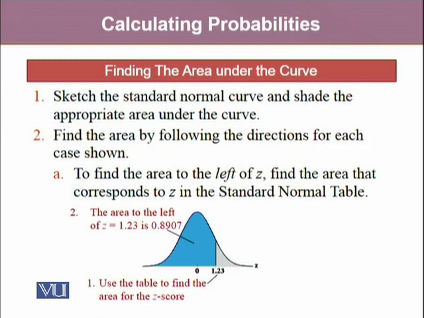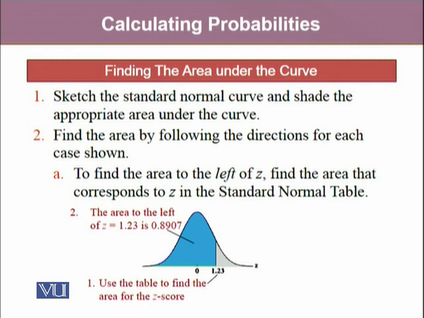Whenever we need to find the probability using z-scores and the table for the cumulative probabilities, I first suggest that you sketch the standard normal curve and shade the appropriate area under the curve for which we want the probability. Secondly, find the area for each of the cases shown below. If we are interested in finding the area to the left of z, then we find the area that corresponds to z in the standard normal table of cumulative probabilities.